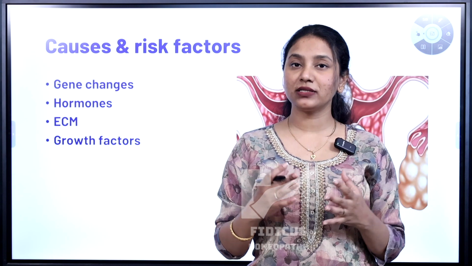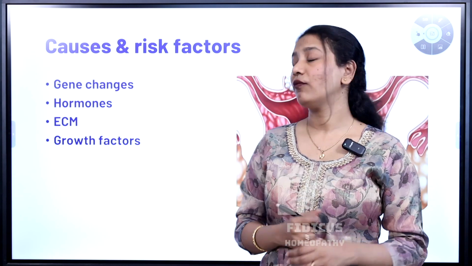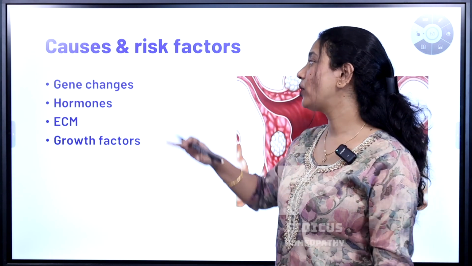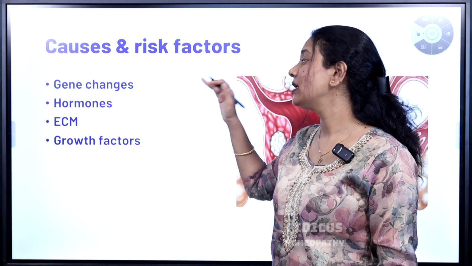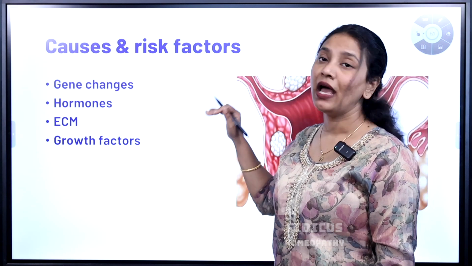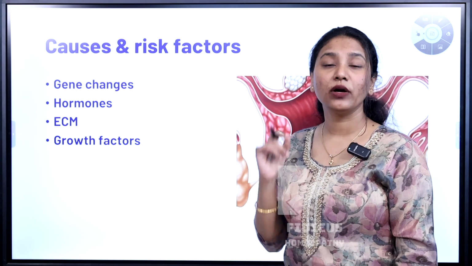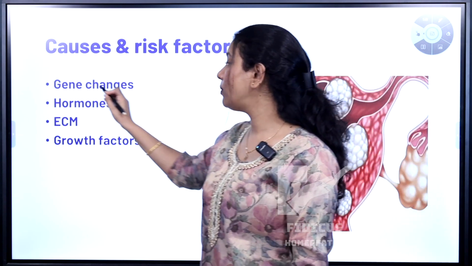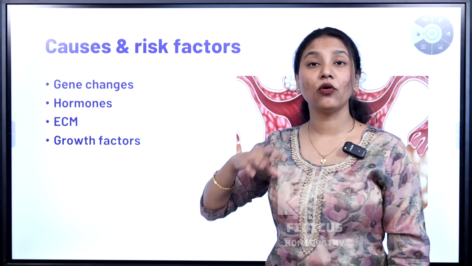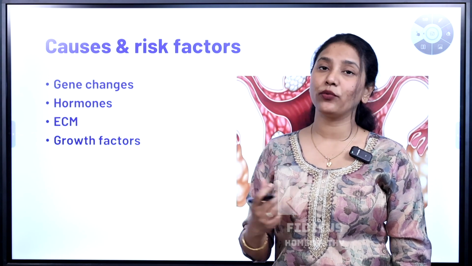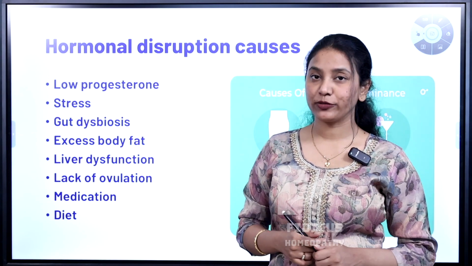Now coming into the causes and the risk factors. So what are the main causes for the formation of fibroids? They are gene changes, hormones, ECM, that is extracellular matrix, and growth factors. Here we are going to discuss hormonal problems only because they constitute the majority of the fibroid problem. Coming to the hormonal disruption.